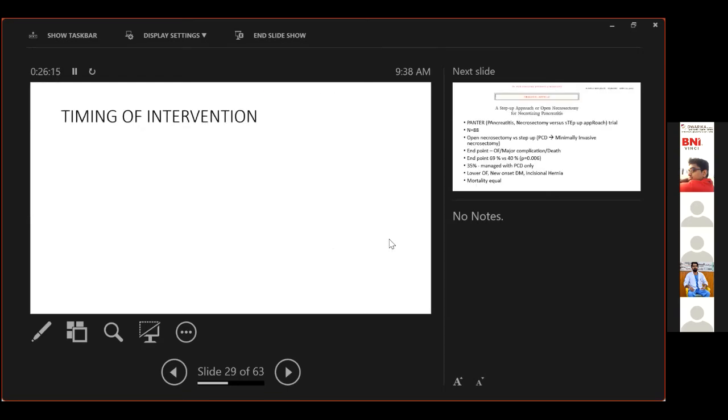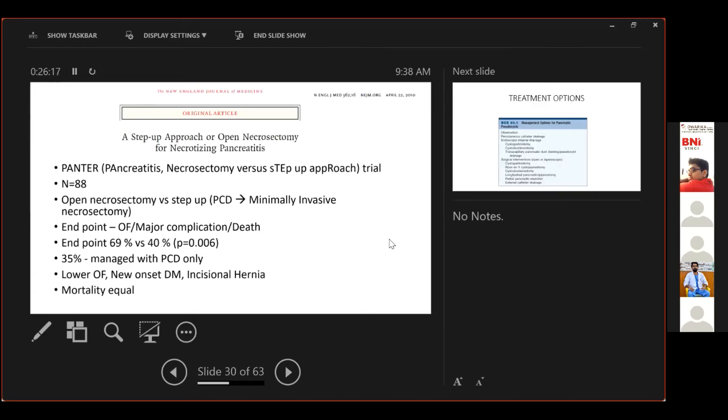Now, how to intervene? This is the PANTER trial. I suppose that all surgical residents and DM residents must know this. This is a landmark trial cited more than 1,500 times. Must know what PANTER stands for. It's pancreatitis necrosectomy versus a step-up approach.